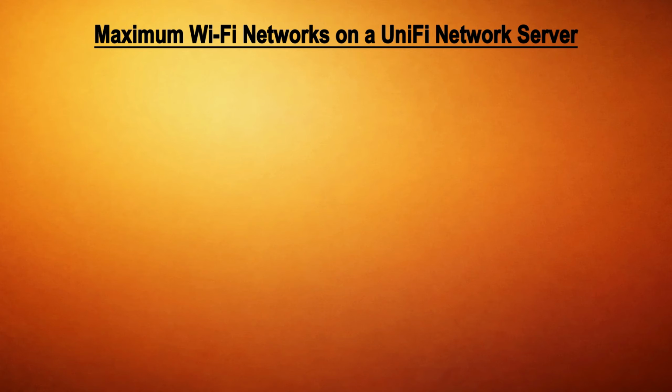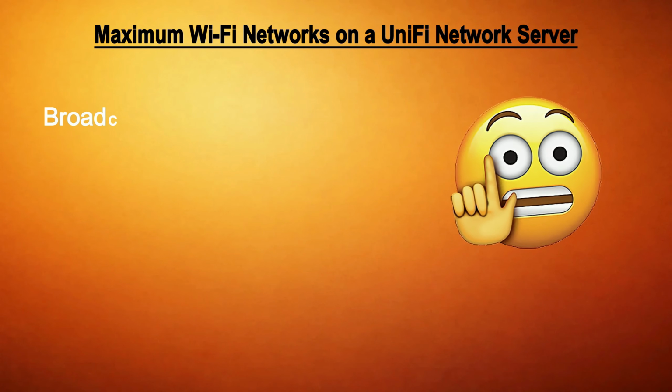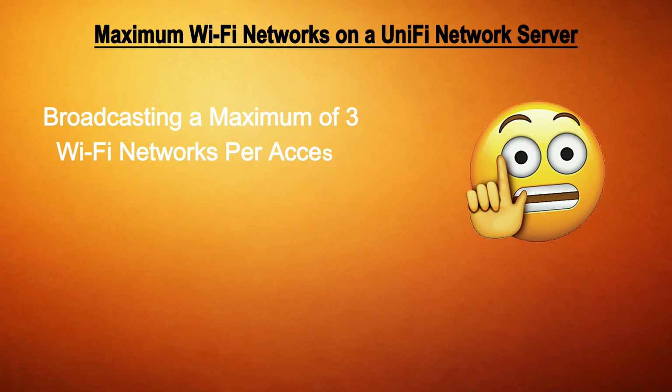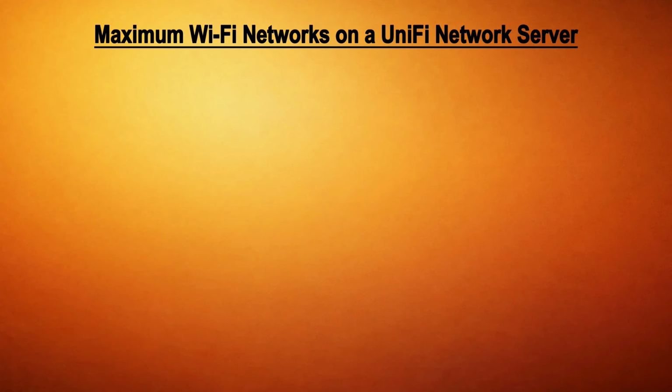The maximum number of Wi-Fi networks per access point to be broadcast, as allowed by the UniFi Network application, can vary depending on the 3 factors mentioned earlier in this video. Always remember that a maximum of 3 Wi-Fi networks per AP broadcast is recommended. I hope this explanation helps you understand how the maximum SSIDs or wireless networks limit works in a UniFi Networks controller or a UniFi Network application.